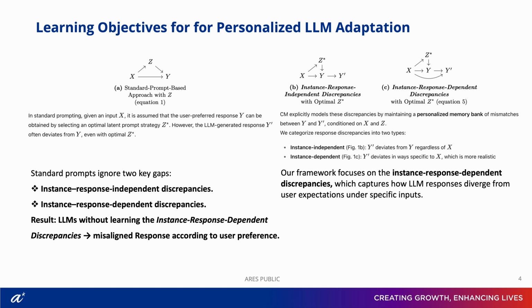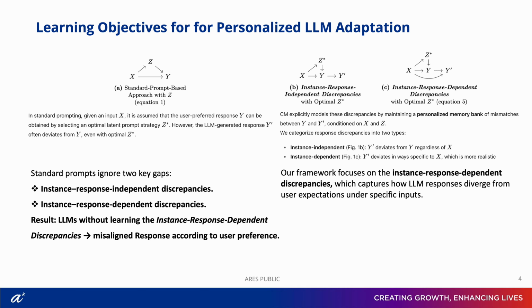But in practice, even with the so-called optimal prompt, the LLM's output, let's say Y prime, often deviates from the actual user preference Y. Now, in panel B, we see one kind of deviation we call instance dependent discrepancy. Here, the output Y prime deviates from Y regardless of the input. Think of this as random noise. The model just sometimes fails even when the input is the same.